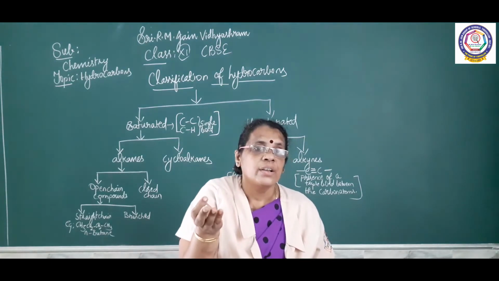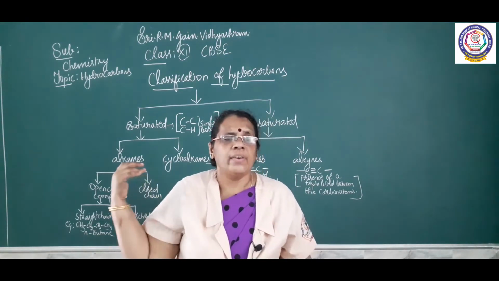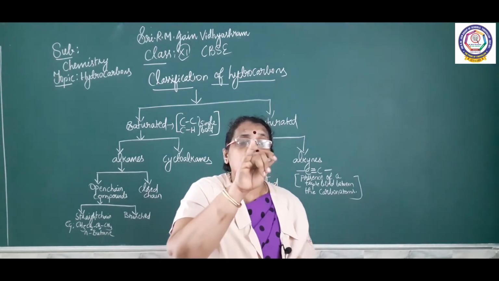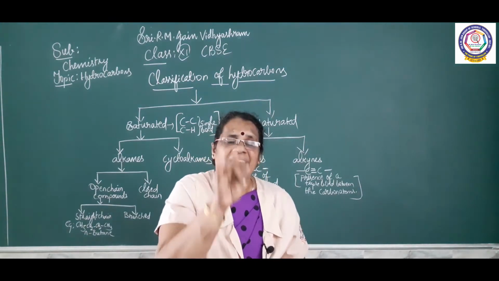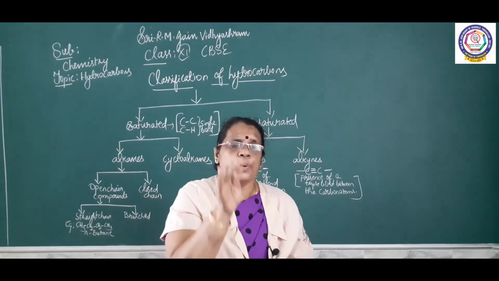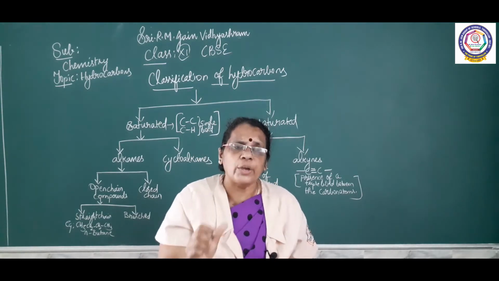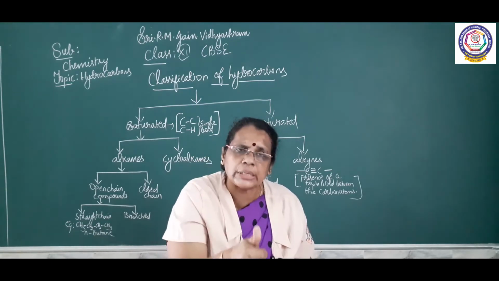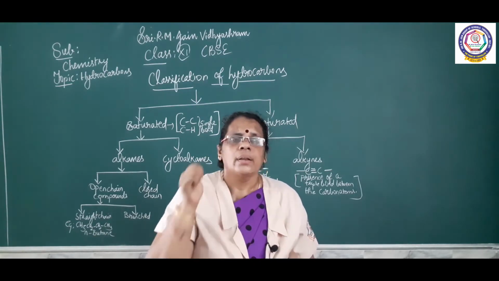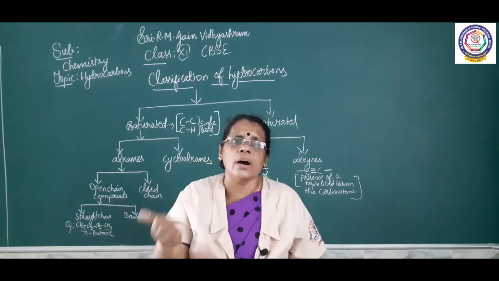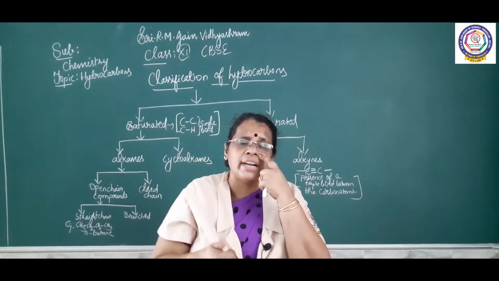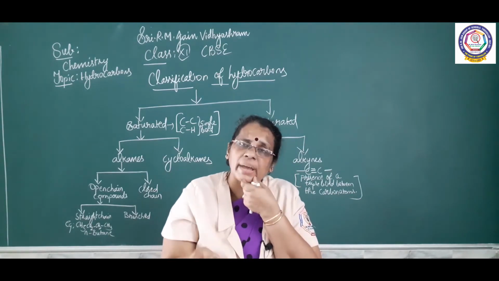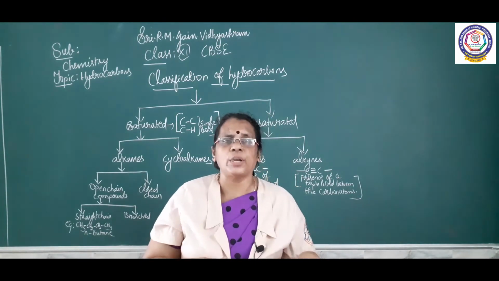The root word is used to calculate the members. 1 carbon meth, 2 carbon eth, 3 carbon prop, 4 carbon but, 5 carbon pent, 6 carbon hex, 7 carbon hept, 8 carbon oct, 9 carbon non, 10 carbons dec. All these things you would have studied in your 10th standard. The root word is very important to determine the member in a particular series.